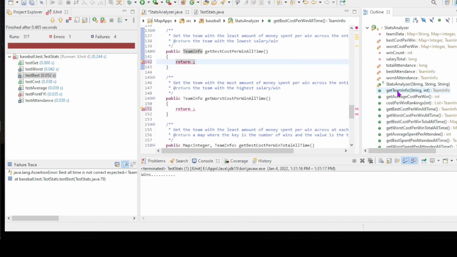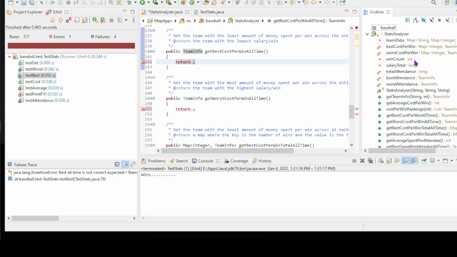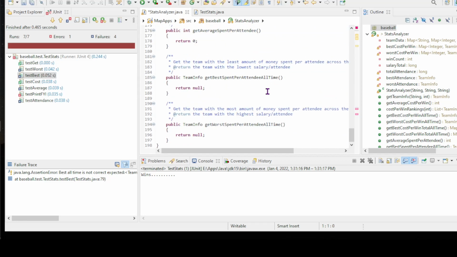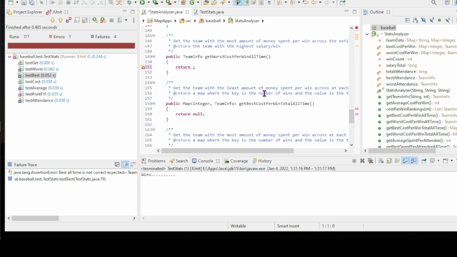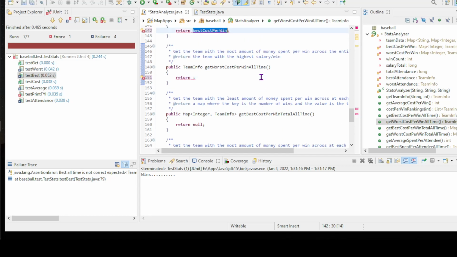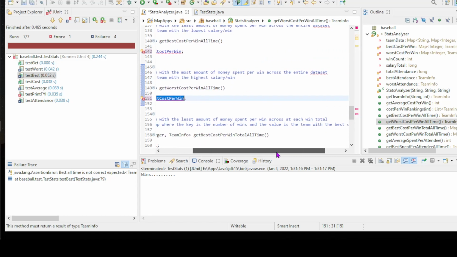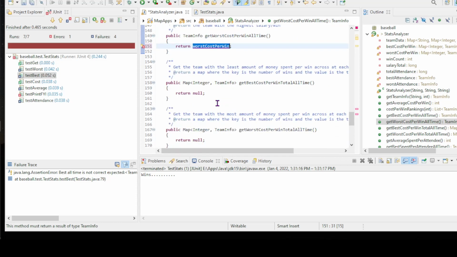Back to my outline. Yes, so I have maps for those. Do I have individual ones? Darn it, I can't see. Oh, best attendance I have, but I don't have the individual ones there. Okay, so that's fine. I probably could and should, but we'll come back to that in a second.